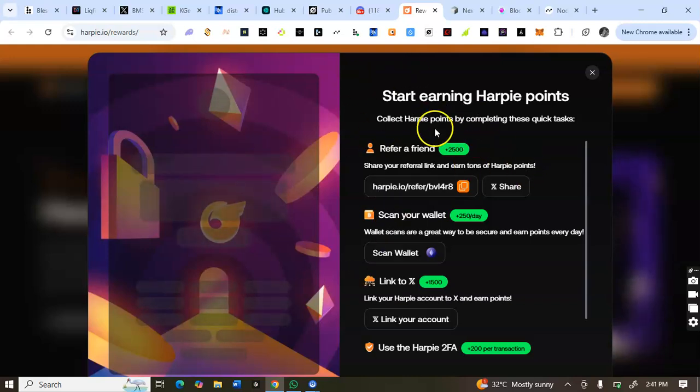You see, if you are just signing up, you'll be seeing a different page from this. You are seeing refer a friend, scan your wallet. You do this every day. Link S, use the Harpie to FA. So let me first of all link my S.